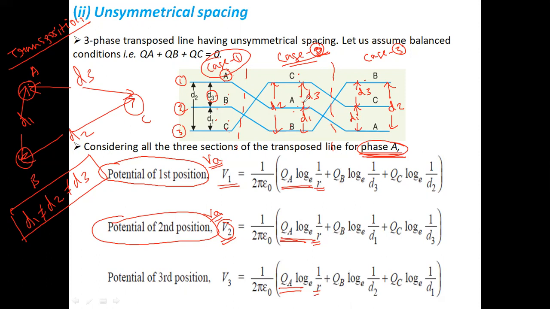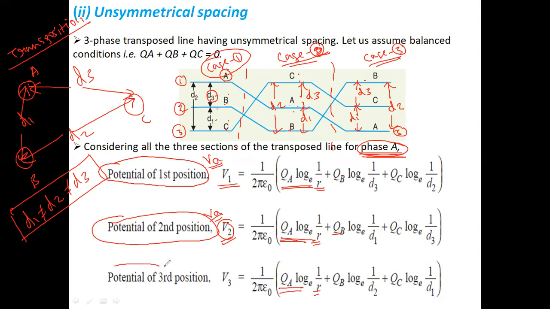Now, similarly, the charge on conductor B is QB, and the distance from conductor A to B is now D1. So QB log e 1 by D1 plus the charge on conductor C, QC log e 1 by D3, as the distance from conductor A to C is now D3. Similarly, for position number 3.